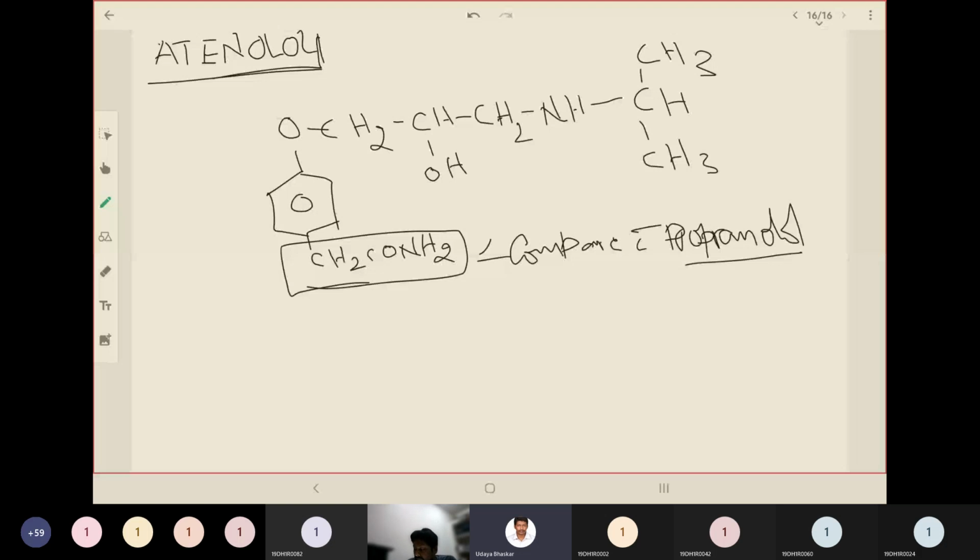So what is the next candidate? Metoprolol. Metoprolol is also same, only change is at the side chain.